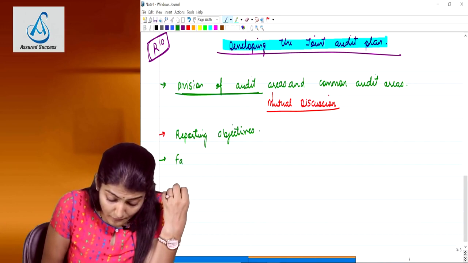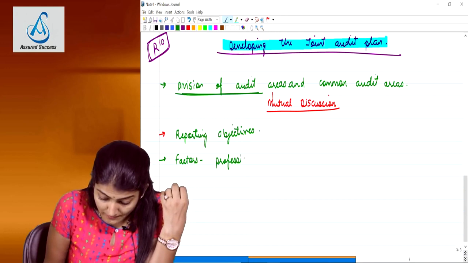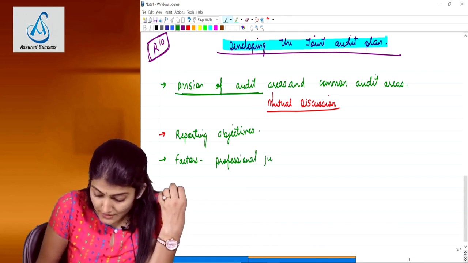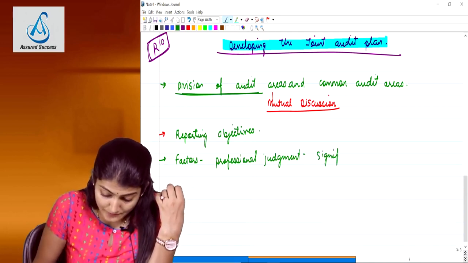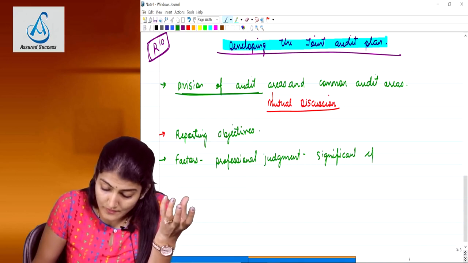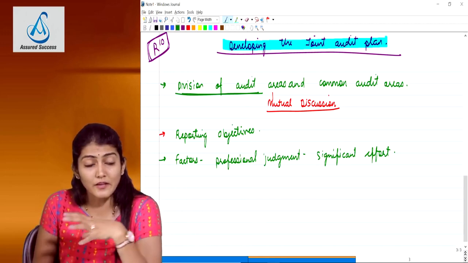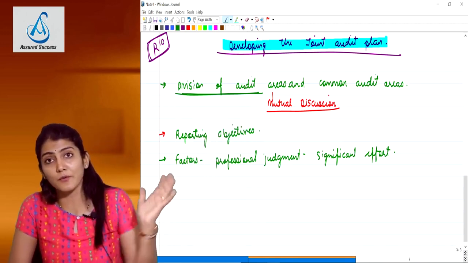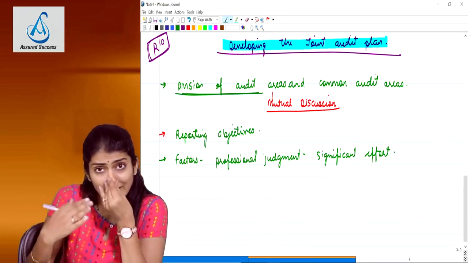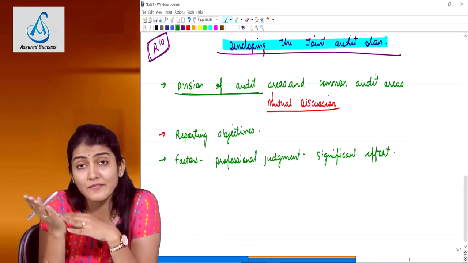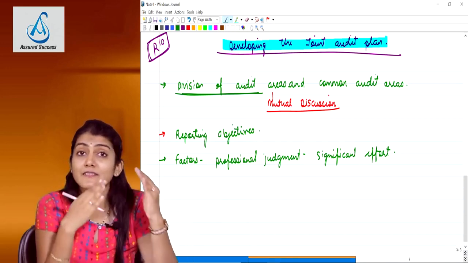Then it also says factors that in the professional judgment of the joint auditors would require significant effort. Mainly those areas which have been assessed as an RMM. Those are the factors. There is a big increase in revenue as compared to last year, or a big change in the expenditure as compared to the previous year. That is an RMM, risk of material misstatement. So they know more of our audit procedures are to be directed in this area.